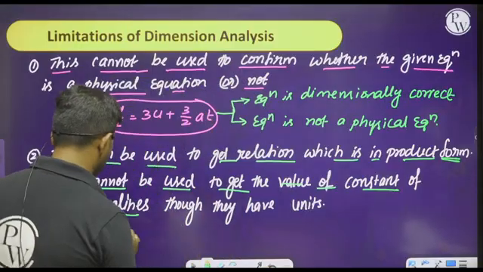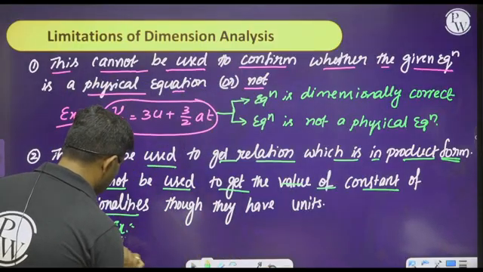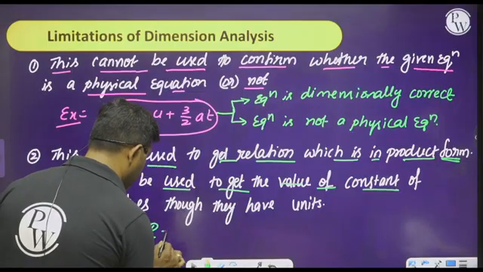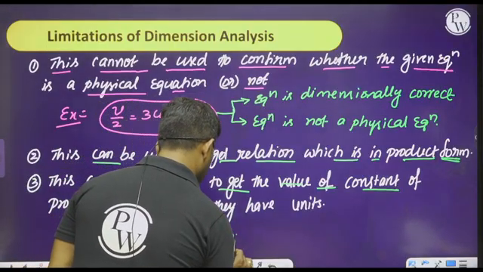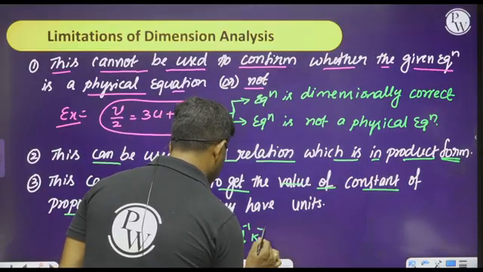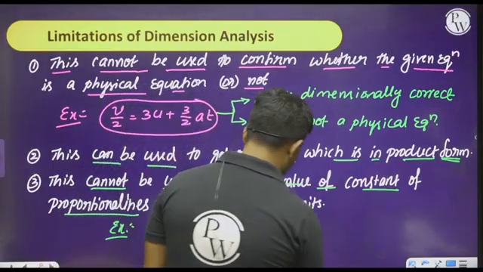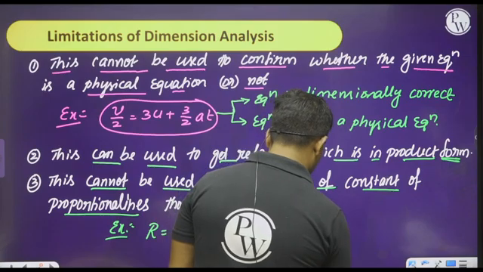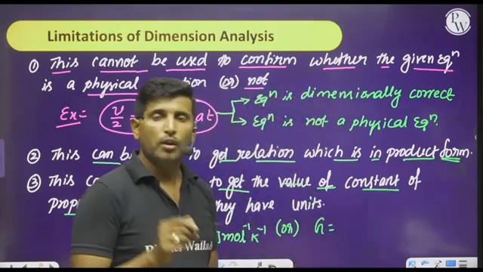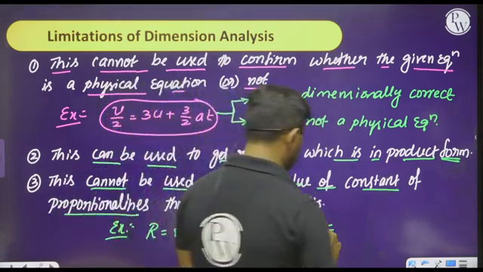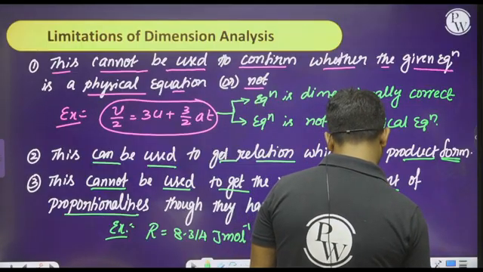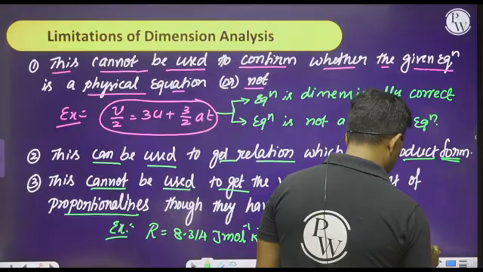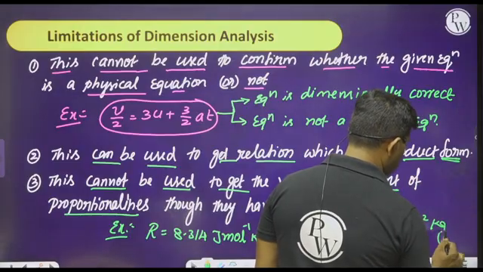For example, the capital R, the gas constant, is 8.314 joule per mole per Kelvin. Or capital G, the universal gravitational constant, is 6.67 into 10 to the power of minus 11 Newton meter square per kilogram square.